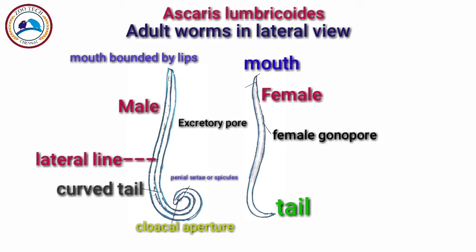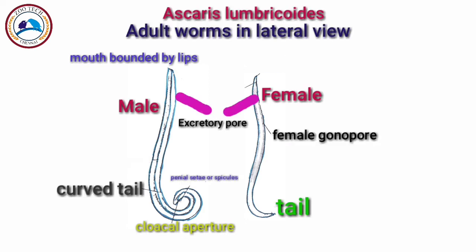So this is the female gonopore, is it not? So this genital pore or vulva of the female is lying mid-ventrally at about 1/3 distance from the anterior end. But the genital pore of the male will open into the cloaca. So that is the difference between the male Ascaris and the female.